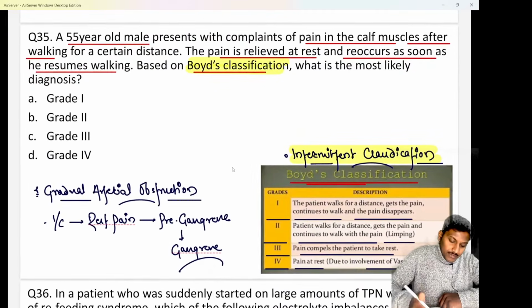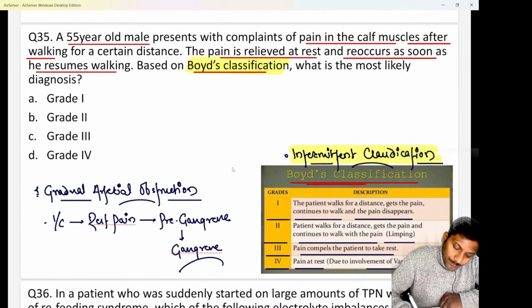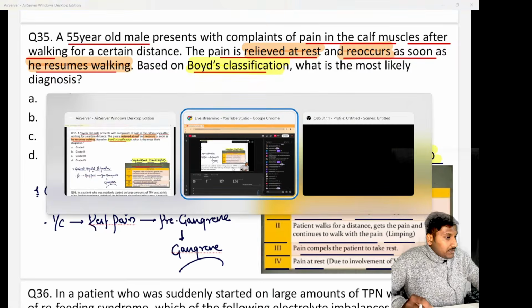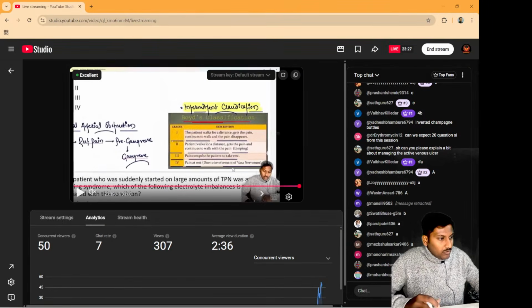Now please tell me, in this condition, if they say that the patient is having pain which is relieved at rest but it reoccurs as soon as the patient resumes walking, so on walking the patient has pain, it only disappears at rest, what is the likely grade or the likely stage?